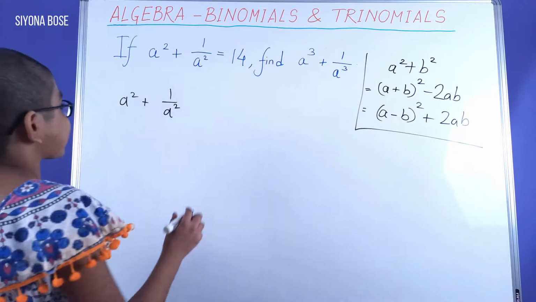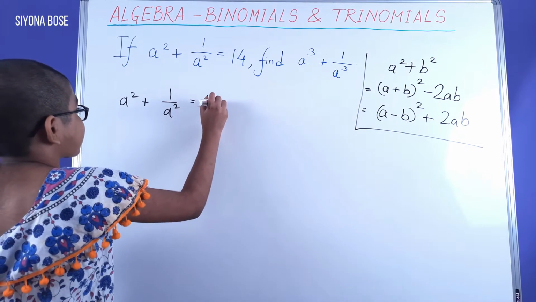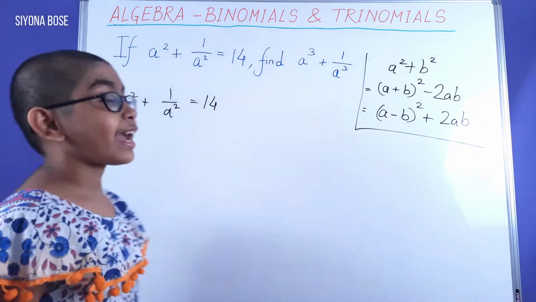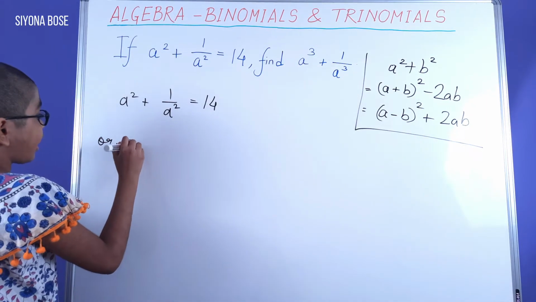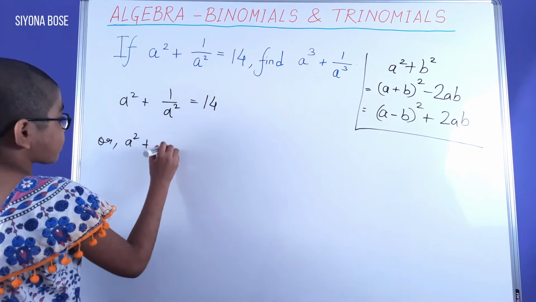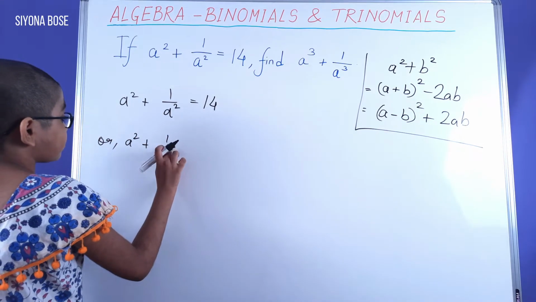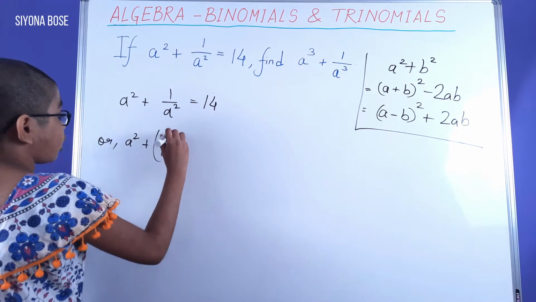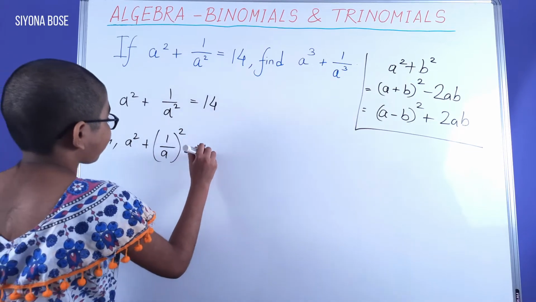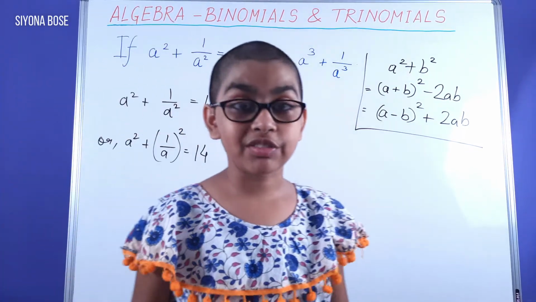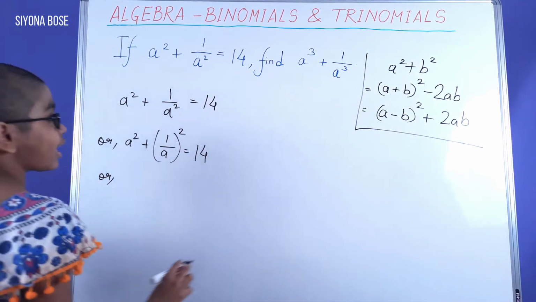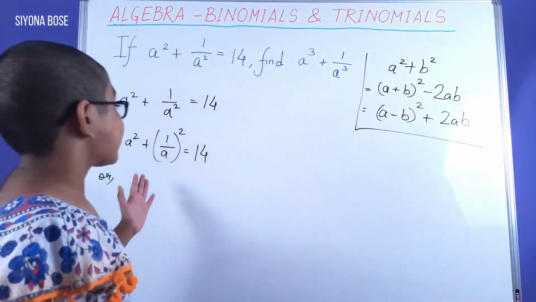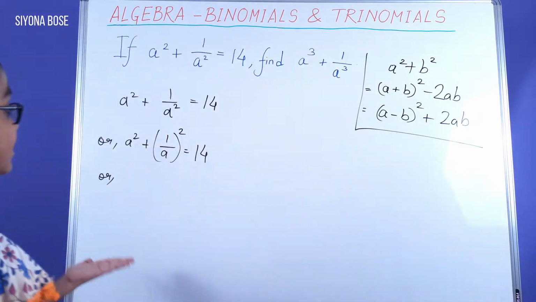Now, going back to the sum, equal to 14. We can write a squared plus 1 by a squared as a plus 1 by a the whole squared minus 2ab, equal to 14. Referring to the formula, here a is a and b is 1 by a.